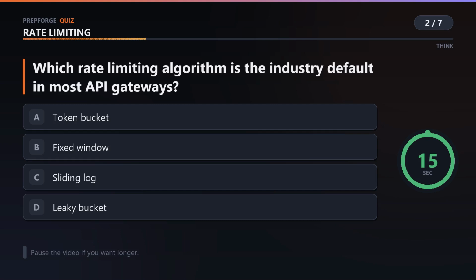Which rate limiting algorithm is the industry default in most API gateways?